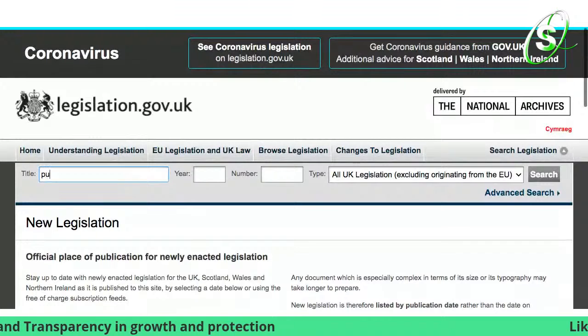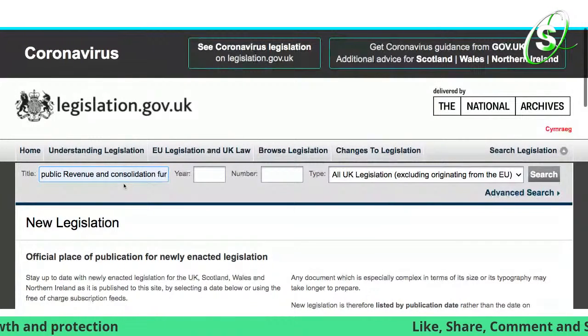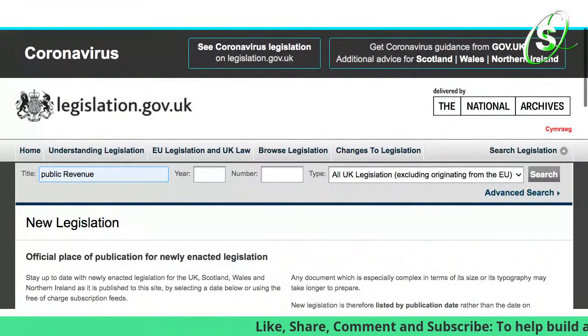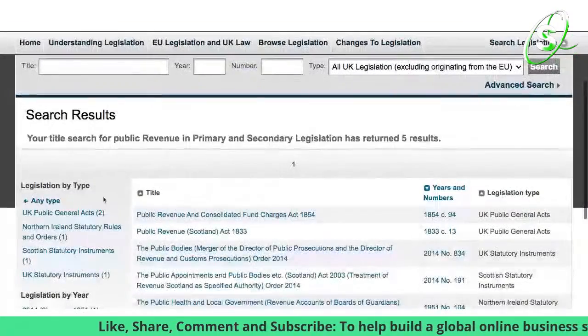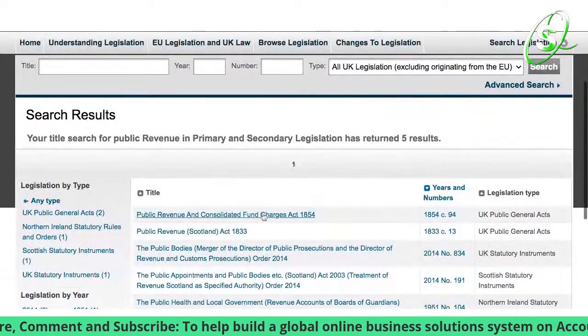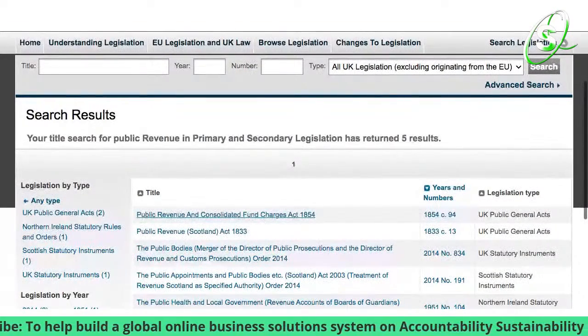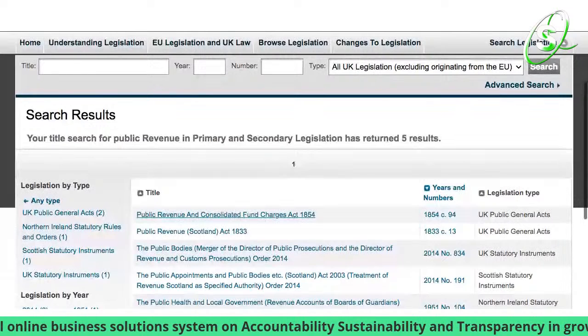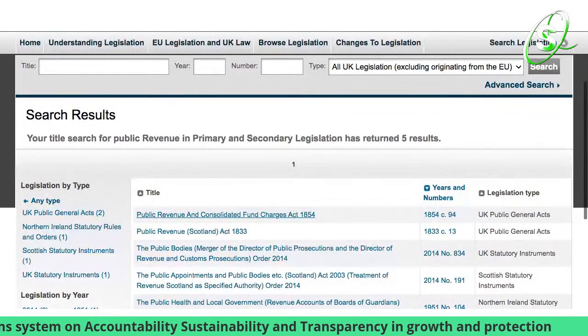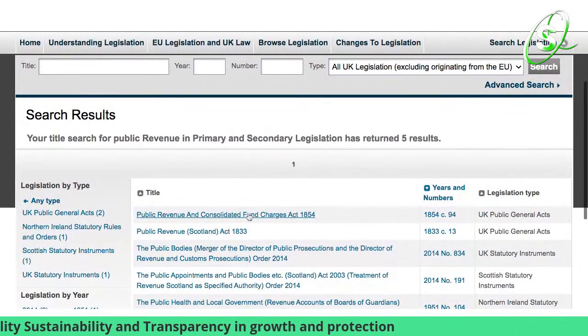If I go public revenue, because it's a long title to write in. Usually you find it up at the top. It's the oldest of the bunch, or not really, but like I say, you'll find it at the top for some reason.